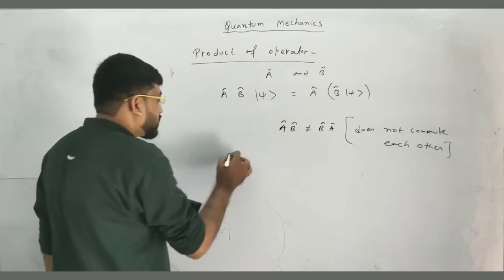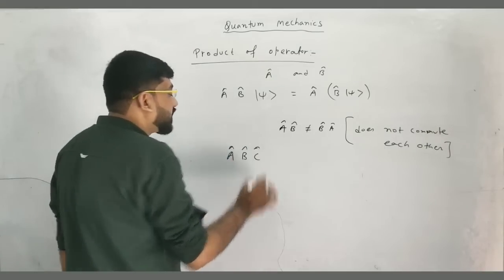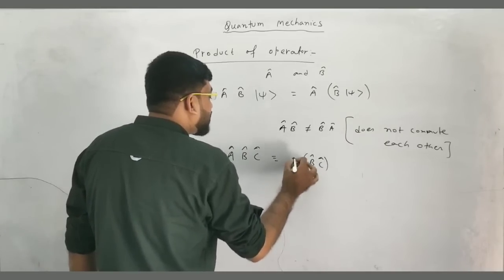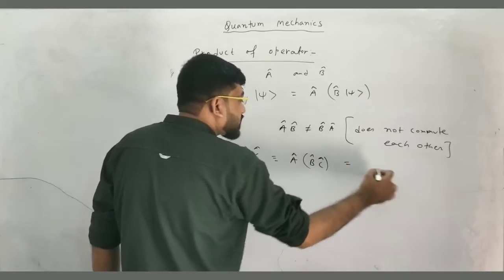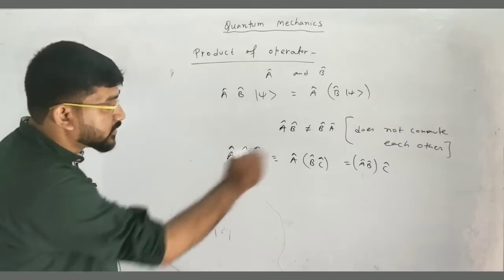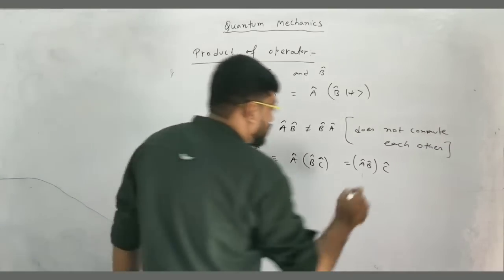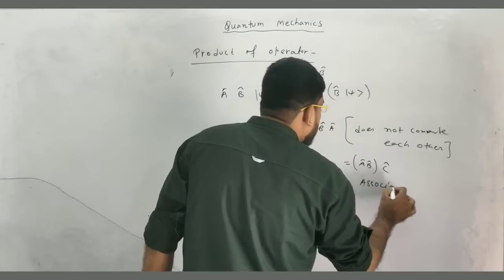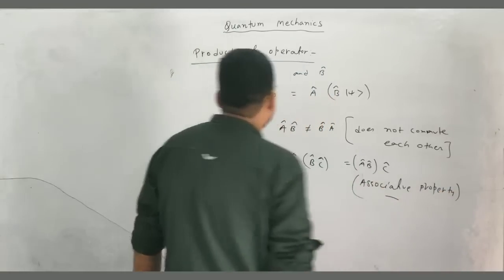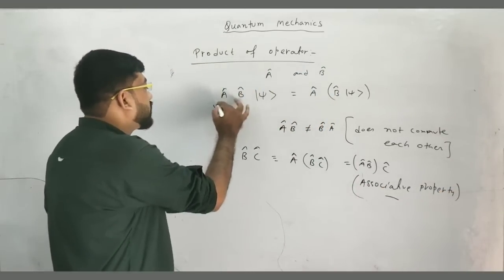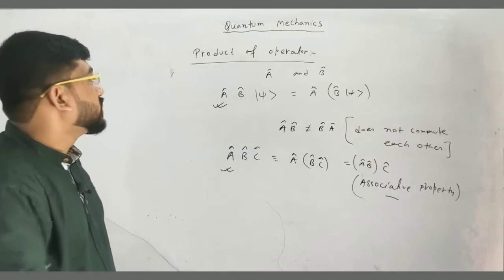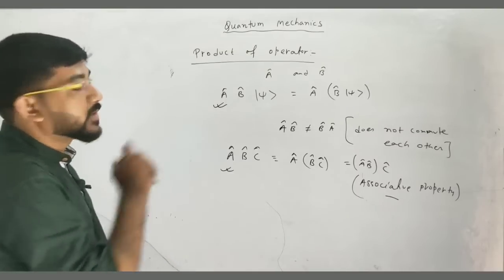If you have three operators, something like A cap, B cap and C cap, then you can write it this way: first B cap C cap, then A cap, or you can operate first C cap, then A cap B cap. So you can change the grouping in this way. The associative property will hold good for operators. So this is a very important property: the commutative property does not hold, but the associative property does. This is how the product of operators works.